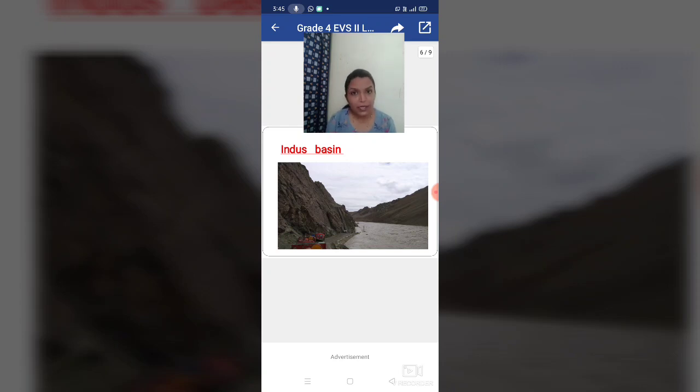And where is it located? It is located in the western part of the northern plain. The special feature of the Indus basin is the Bhakra Dam. If anybody doesn't know about it, you can search on Google also. The Bhakra Dam is located on the Satluj river, so that's why it is also called the Satluj basin.